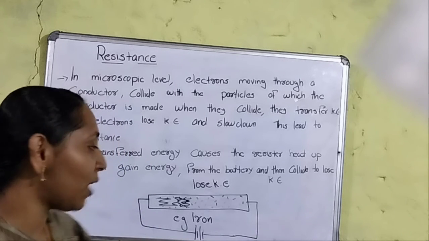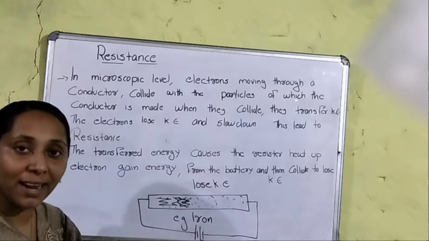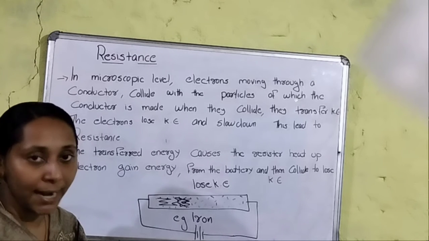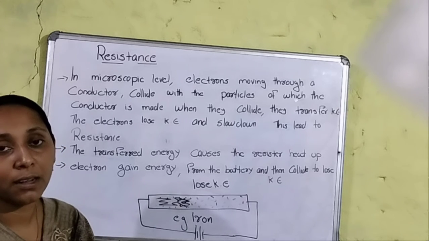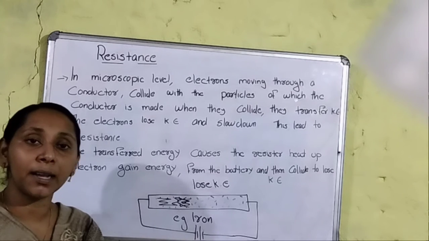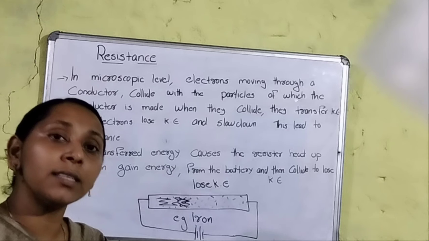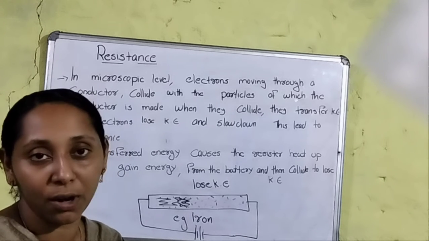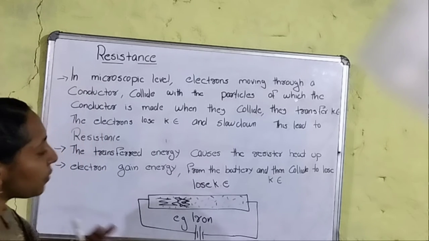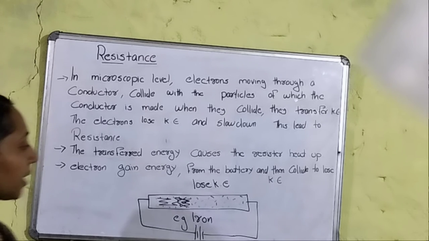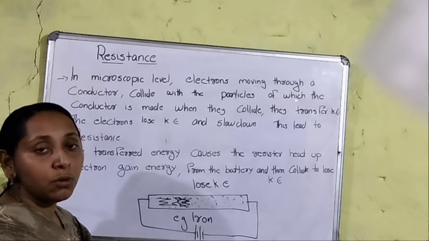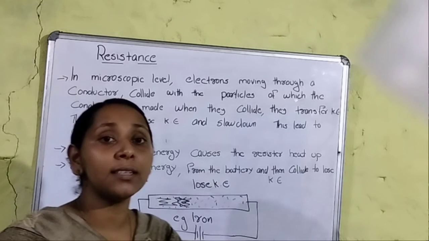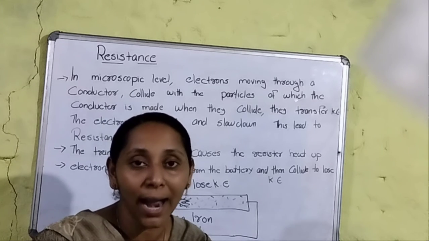I repeat once more. I am taking an iron conductor as an example, with iron particles inside it. At a microscopic level, I can see those iron particles. Their tendency depends on the electron movement; they start to move and allow the flow of electrons. In the case of resistance, we should concentrate on how it happens. Whenever we connect it to a cell, the electron movement increases. Then the electrons start to bombard and collide.